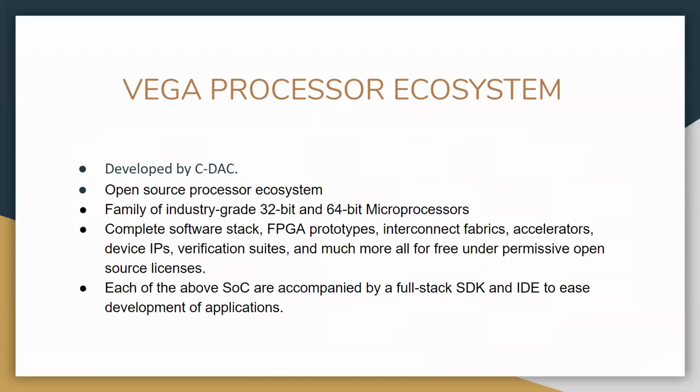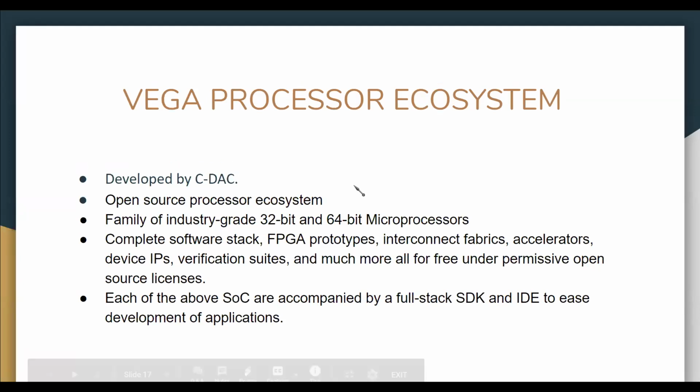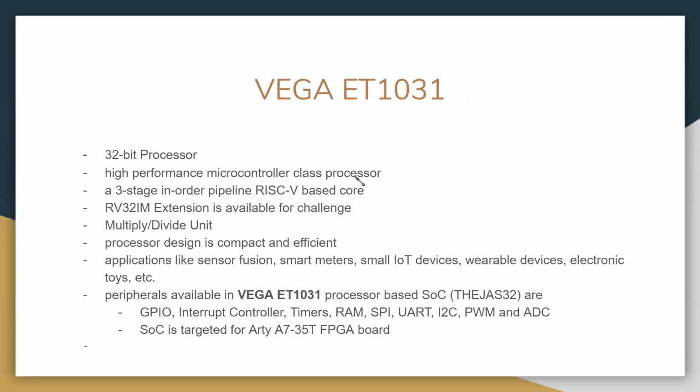But the difference from Shakti and Vega, I found, is that for Shakti most of the things are available on GitLab itself, but for Vega we have to request them, and they reply back after some time, I guess. Again, they have the same 32-bit and 64-bit classes of processors, same FPGA prototypes, and a full SDK and IDE are available.